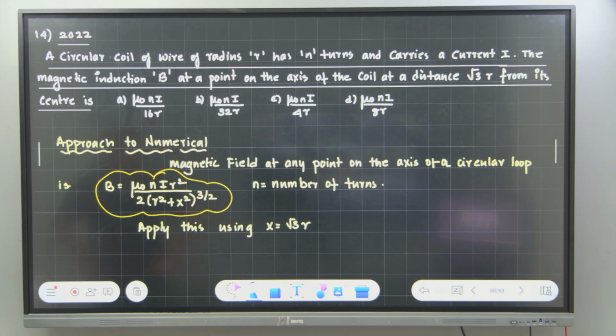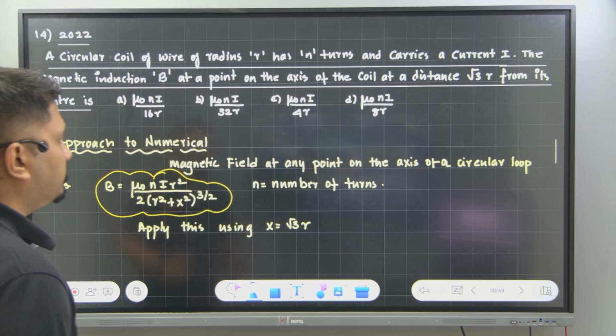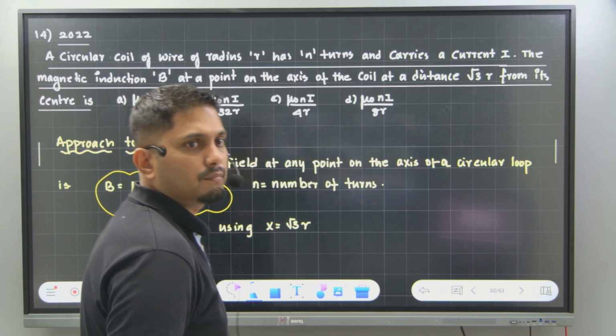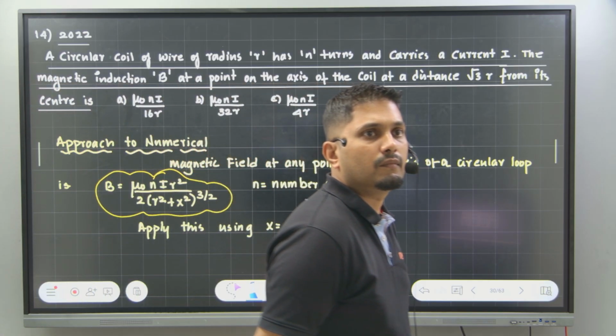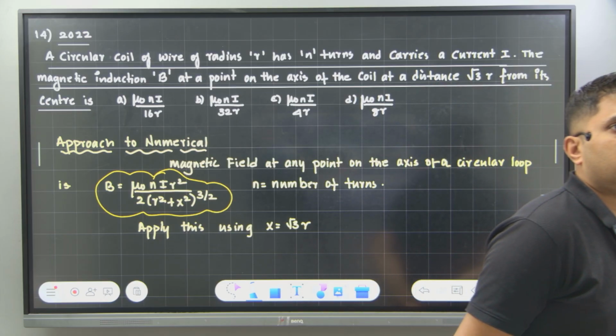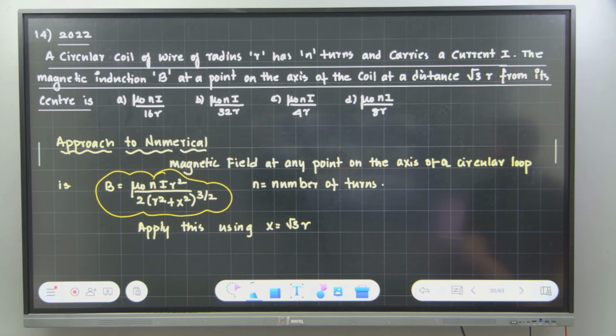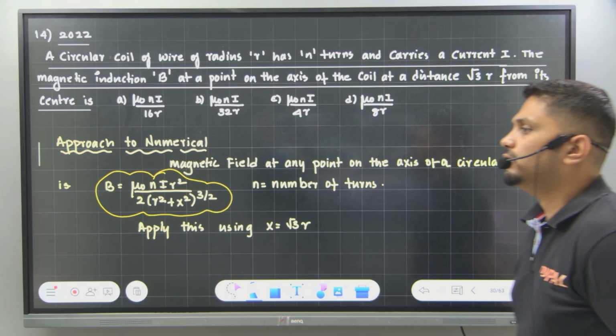Yeah, what will be the value? What will be the value of B? B is equal to mu naught times N I r square divided by 2 times (r square plus x square) raised to 3 by 2.